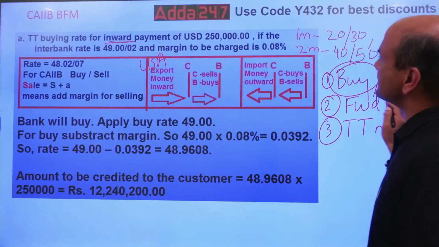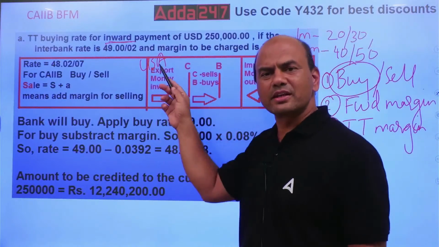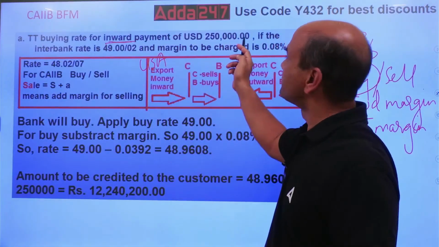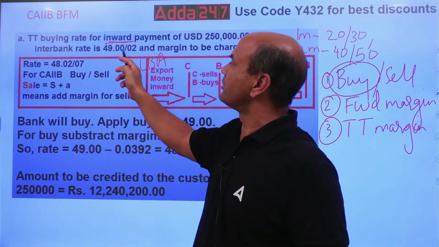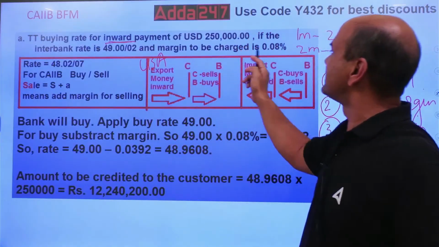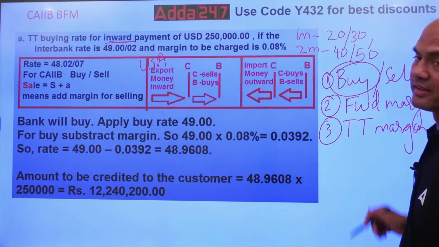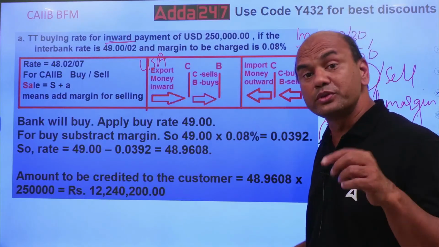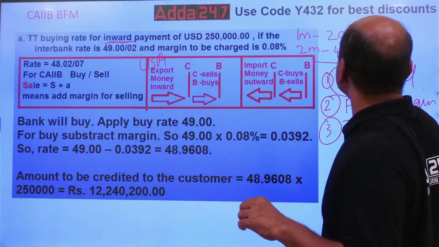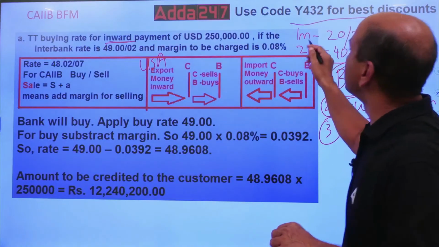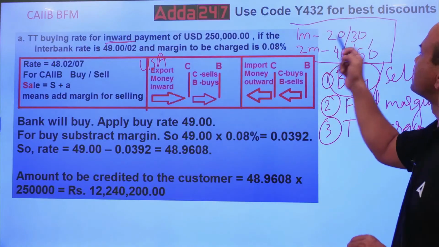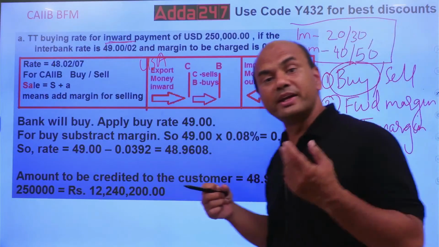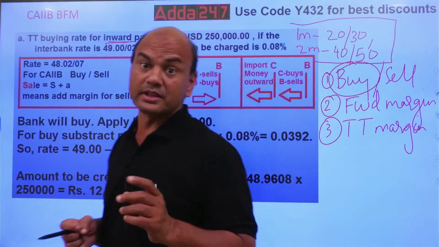Second, forward margin. What is given? The funds are coming in right now, today only, spot. So the interbank rate is given as 49.0002. Margin is given as 0.08. And in the exam, to confuse you, kindly note, they will give you the 1 month and 2 month rates also. The 1 month rate is given as 20-30, the 2 month rate as 40-50. These are the forward points.